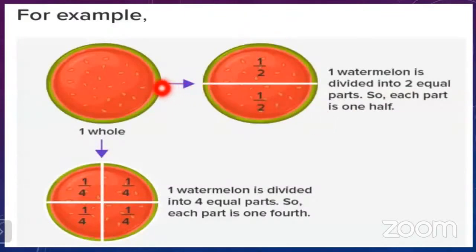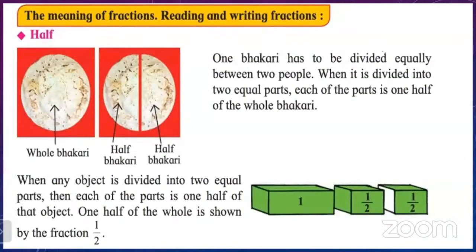Now the same watermelon is divided into the 4 equal parts. And you can see that each part is represented like this. 1/4 is one part, 1/4 is second part, 1/4 that is the third part, and 1/4 is the fourth part. It means it is a whole which is divided into the 4 equal parts. So each part is a fraction and it is 1/4. Now look at here. Let us try to understand it in different ways, like the half, quarter, 3/4, and whole.